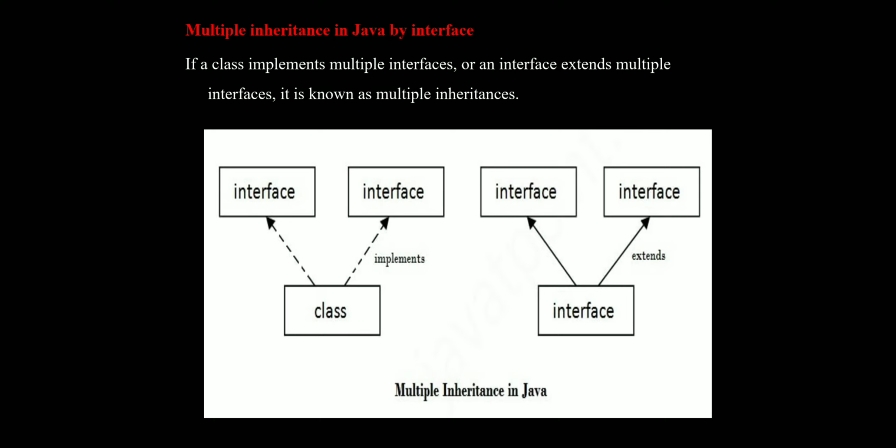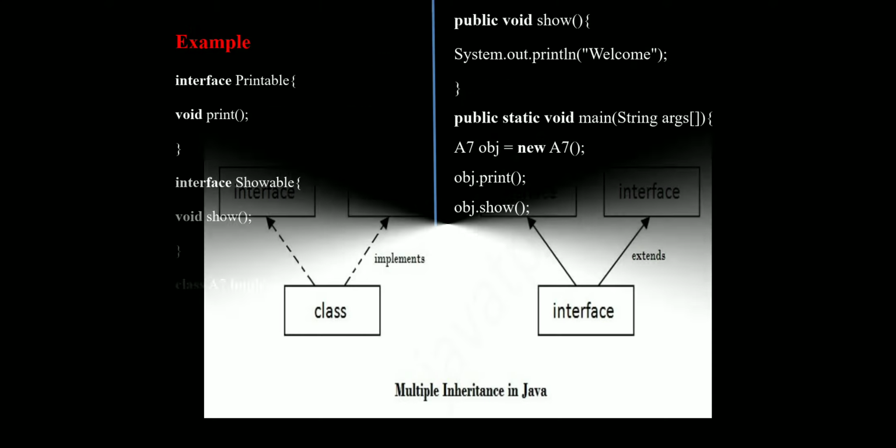See here, in this diagram, they are showing two interfaces implemented by one class and one interface extending two interfaces. This is the concept of multiple inheritance.